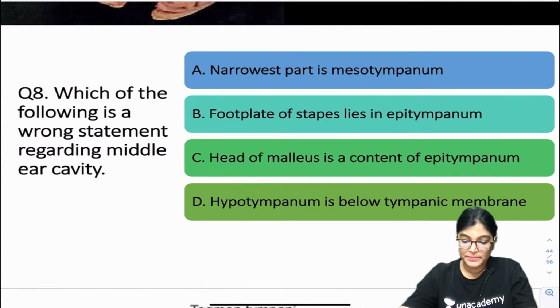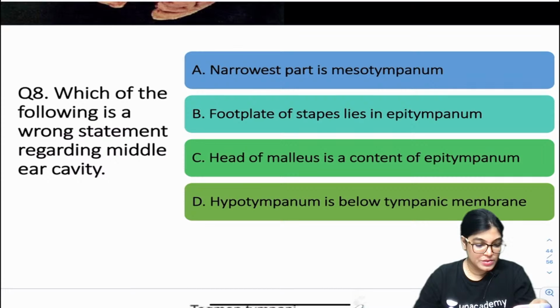Sam is telling A, narrowest part is mesotympanum is wrong. Okay.